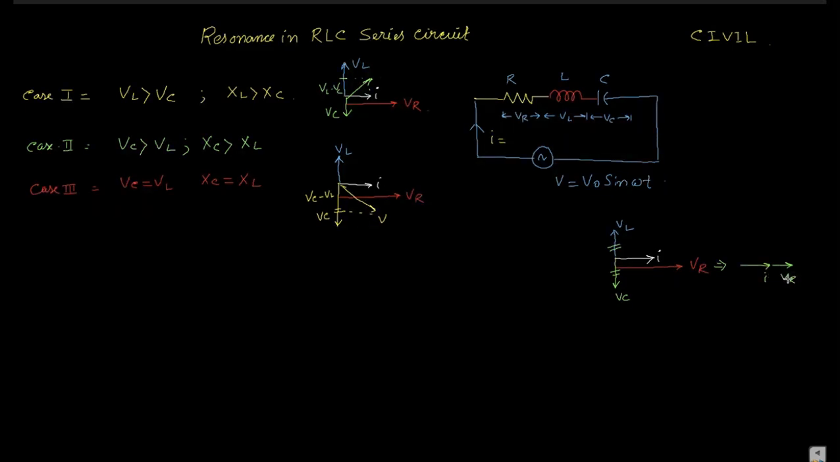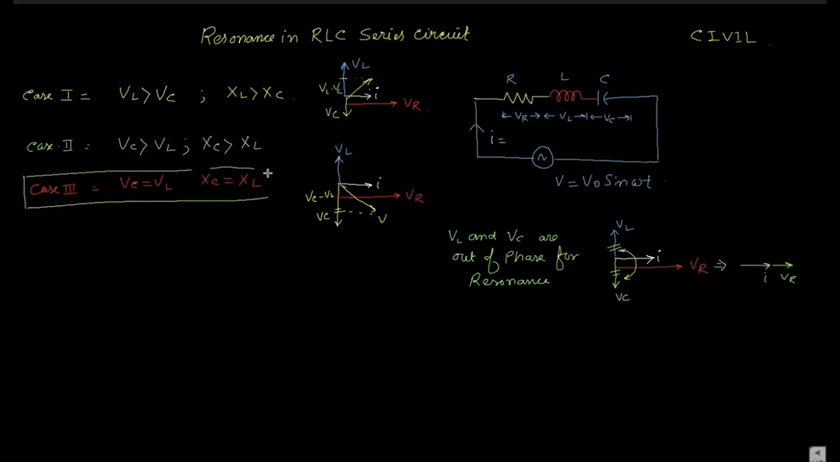You can say that VL and VC are out of phase for resonance. So VL and VC are opposite in nature, and they have the same magnitude. Okay. So VL equal to VC is the condition for resonance. This is the condition for resonance.